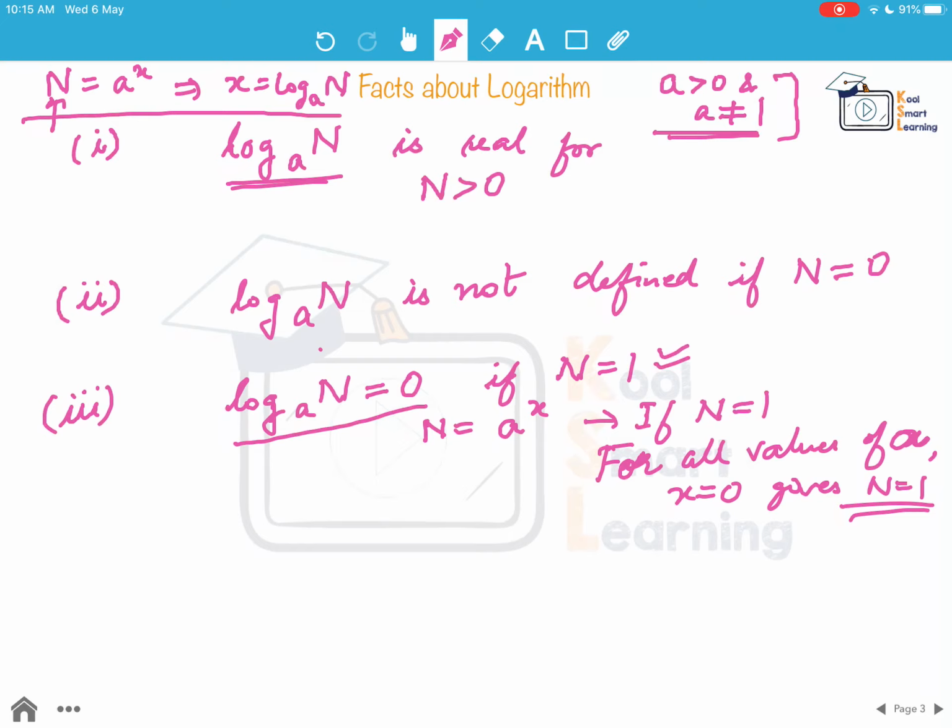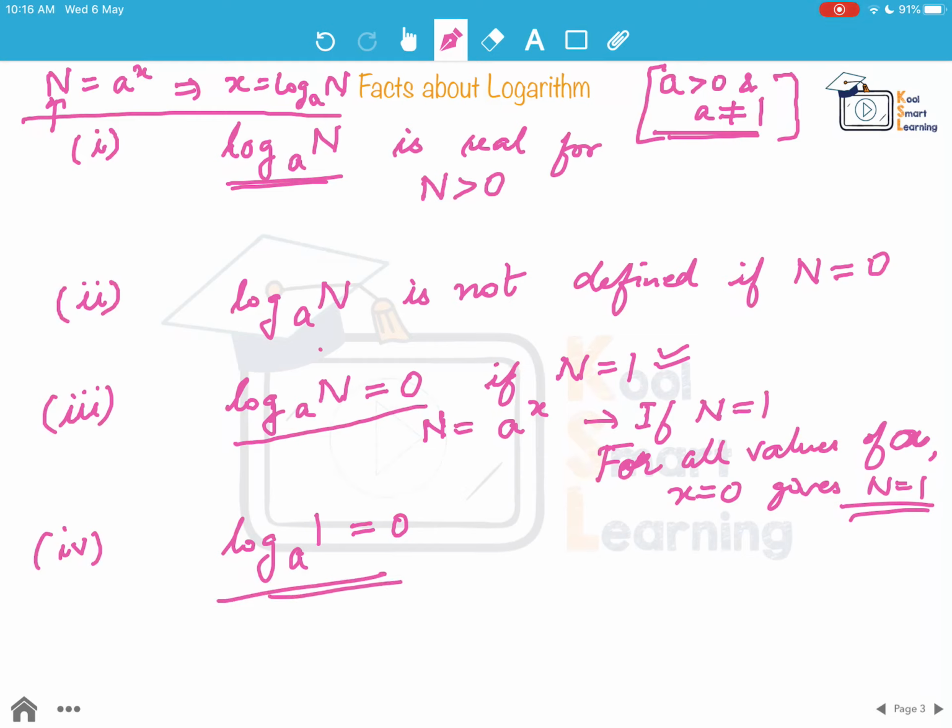Now for all values of a, again we are only talking about a being greater than 0 and a not equal to 1. So that condition is true, and if n is equal to 1, we have log of n to the base a will be 0. And now the next condition is just the converse of this, where we say that log of 1 to the base a will always be 0.